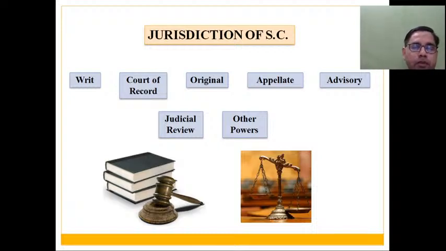while discussing the chapter on fundamental rights, that is part 3 of the Indian Constitution, where I have already discussed writ jurisdiction and judicial review with you. Again I will refer to these things in this particular lecture, but in detail I have already discussed these aspects while discussing the chapter on fundamental rights. So those of you who missed that particular aspect can go through our playlist to our fundamental rights section, where we have already covered writ jurisdiction and the power of judicial review of the Supreme Court. Here again I will give you a reference.